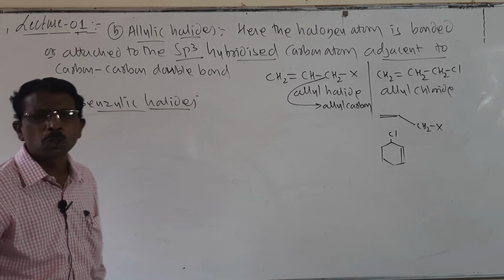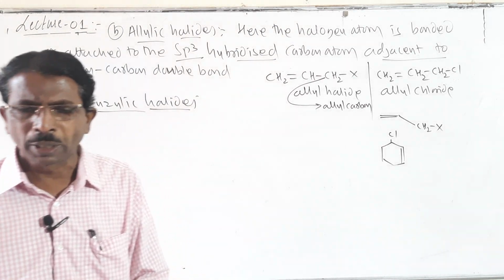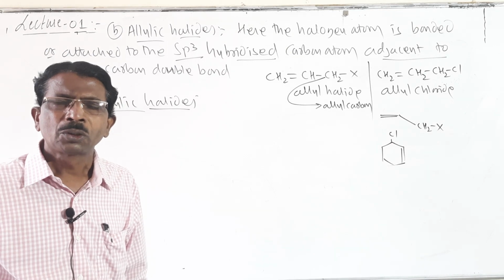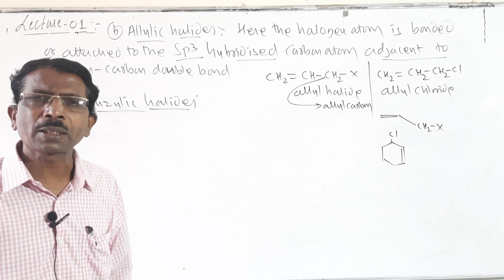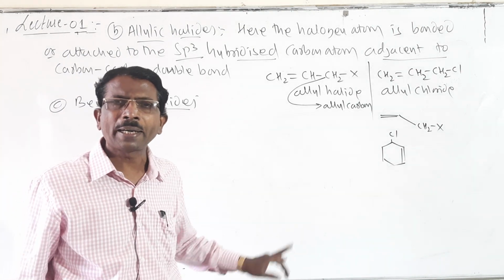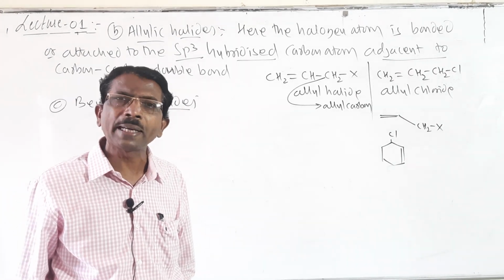Benzylic halides. So what are benzylic halides? In benzylic halides, the halogen atom is attached to the sp3 hybridized carbon atom which is linked or attached or bonded to the aromatic ring.